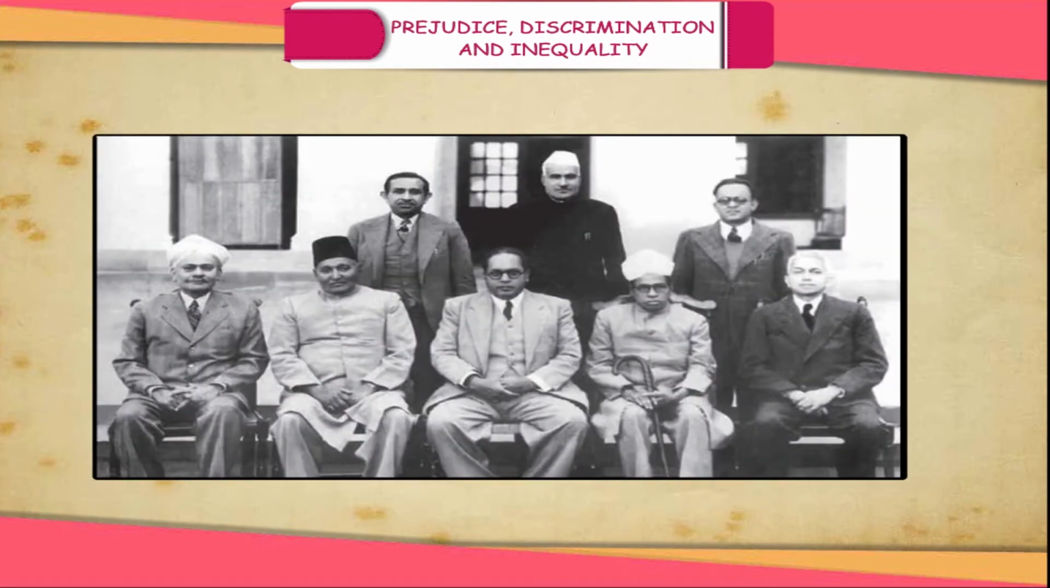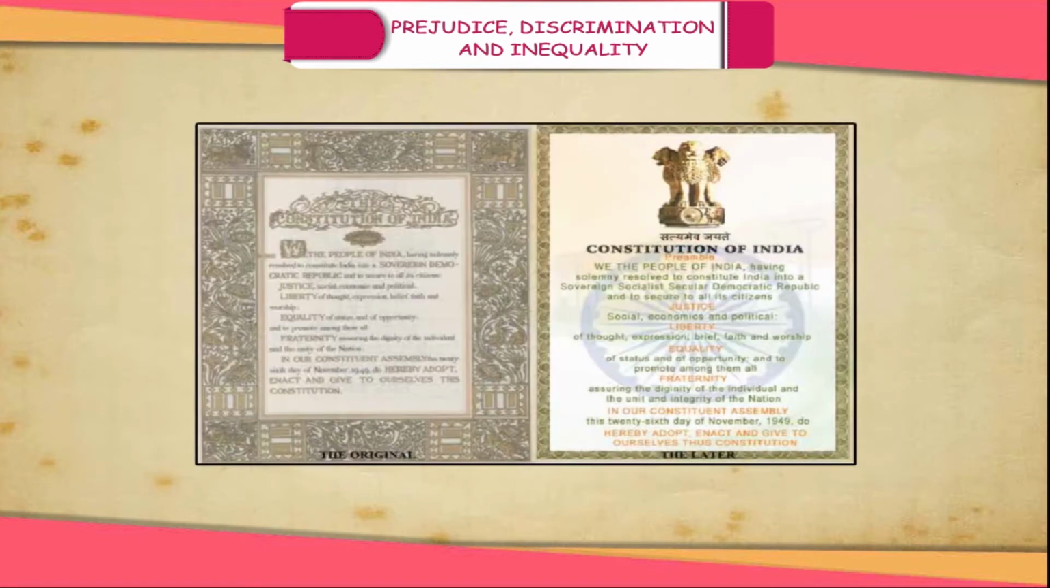Figure 2.6 Framers of Constitution. In our Constituent Assembly, this 26th day of November 1949, do hereby adopt, enact, and give to ourselves this Constitution. It reveals that the Constitution respects the individual and guarantees different rights to its citizens. The word secularism means that the citizens are free to practice any religion that they want, and government does not interfere in matters of religion.